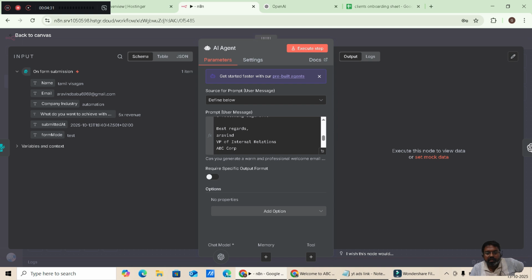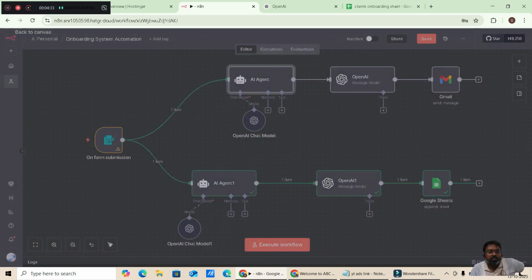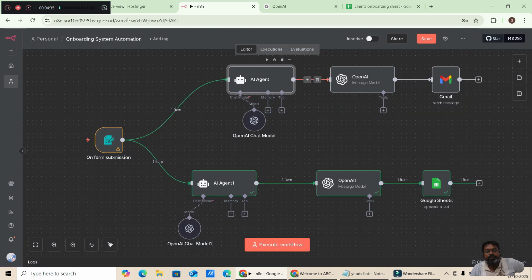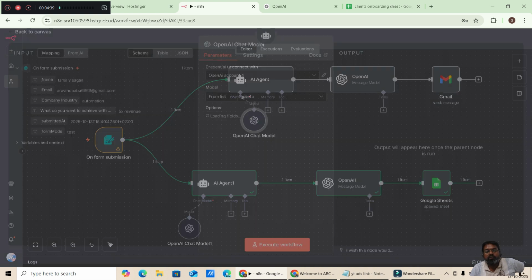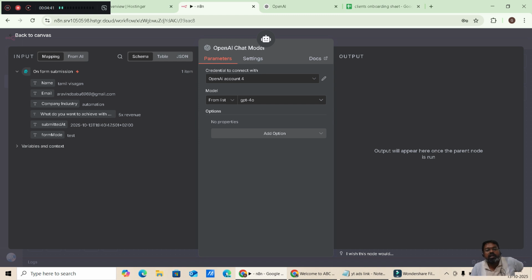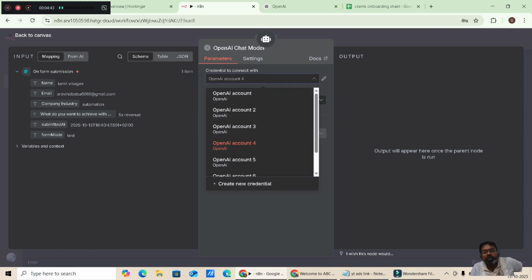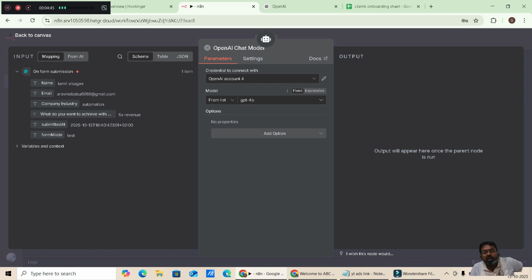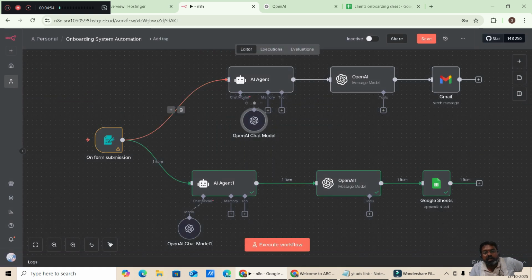And then go back to the AI agent. Now I'm placing a chat model for this, because the messages should go. So OpenAI account 4 and GPT-4o is the model I have selected. Then the next thing, the same will happen here, but the prompt here will be different.